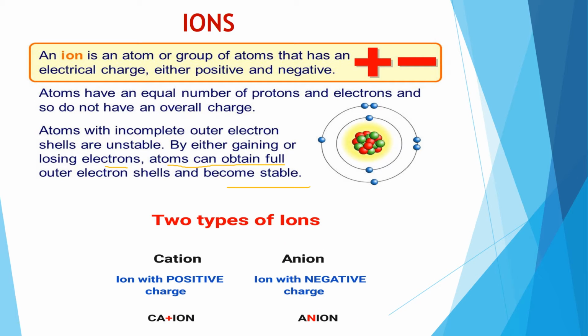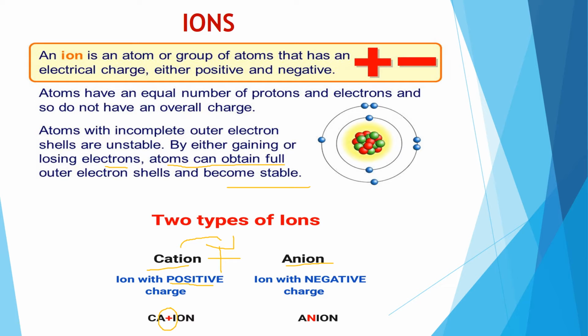There are two types of ions, cations and anions. Now cation, if you hear cation, it is positive. So positive means it can give electrons to others, that means loss of electrons. For your easiness, there is a plus sign in CAT, that means cation is positive, so it can give electrons.